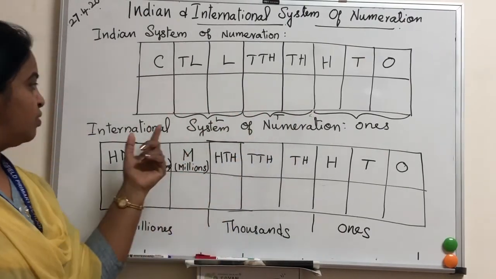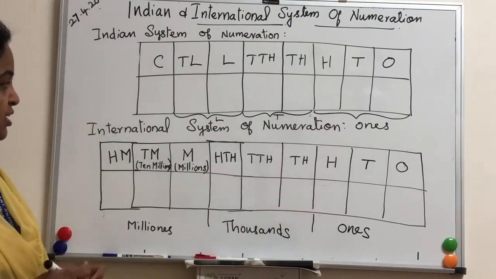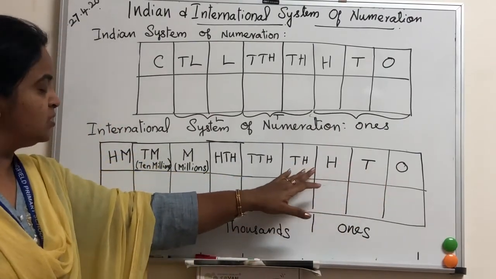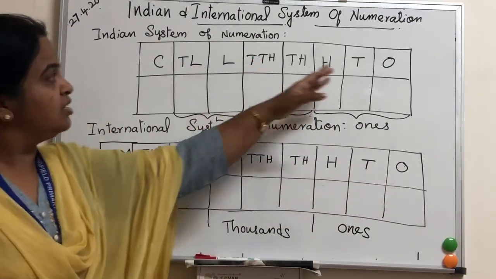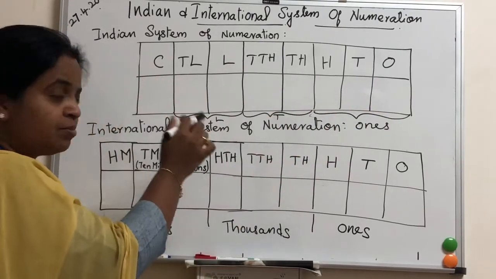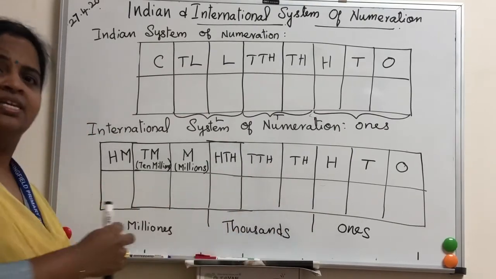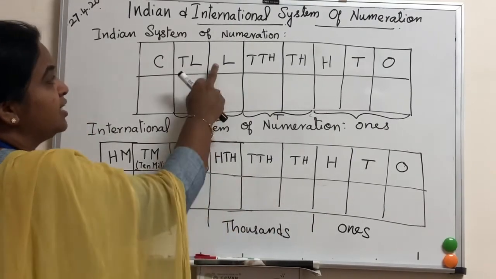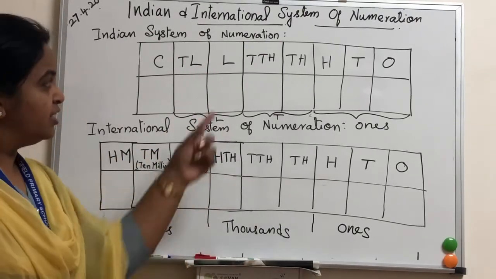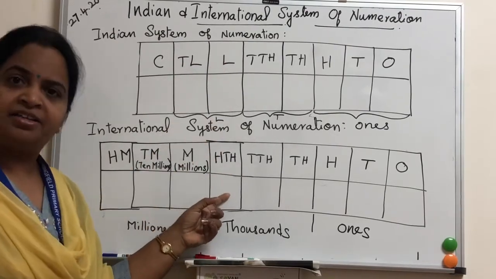Okay, today we are going to see the international system of numeration. So see here, the same thing: ones, tens, hundreds, 1,000, 10,000. Till this one it is the same between the Indian system and the international system, till 10,000. Five places are the same. At the 6th place, here it is lakh, here it is 100,000. The difference you can find: this is lakh, this is 100,000.